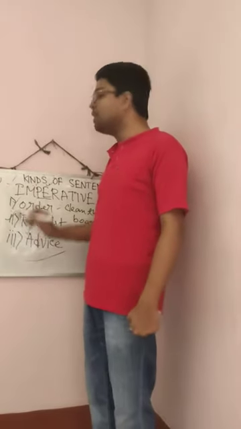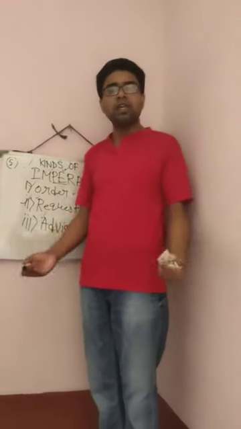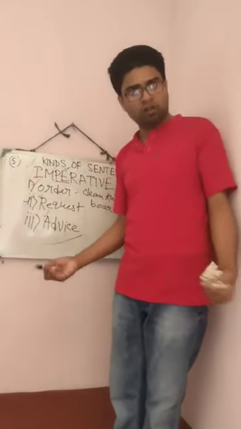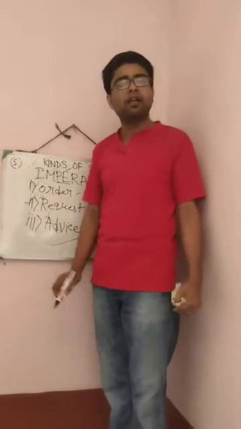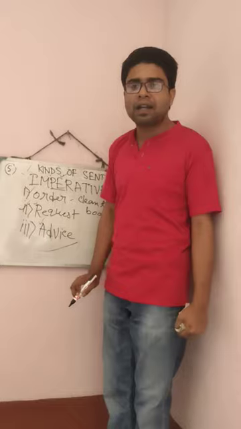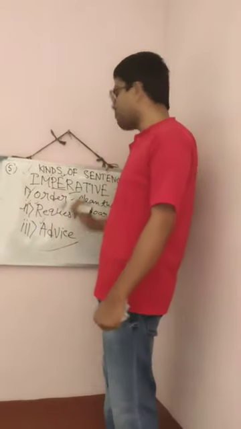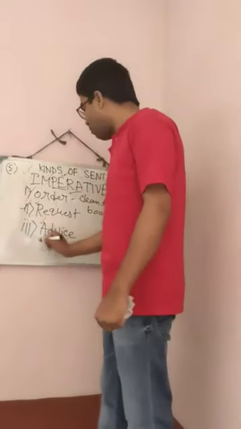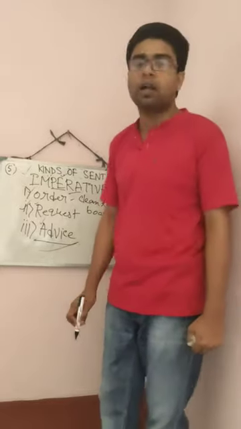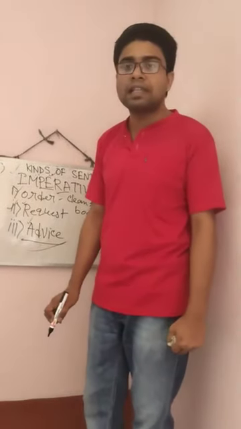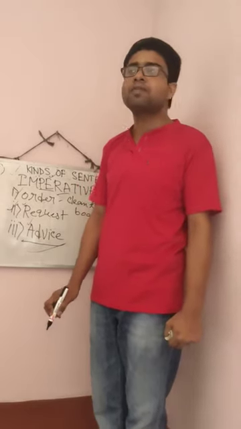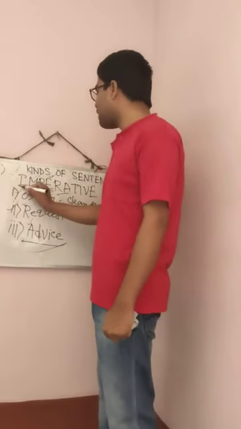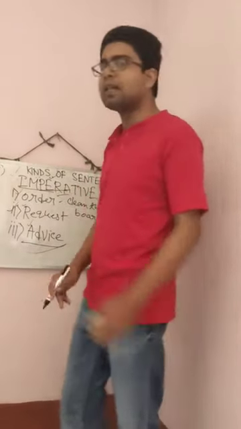When you make any request by using please or kindly, this is also imperative sentence. Kindly give me a glass of water, or you can say please give me a glass of water. This is also imperative sentence. And when you give advice to someone, okay, study seriously, don't waste your time. So this type of sentences are also known as imperative sentence.